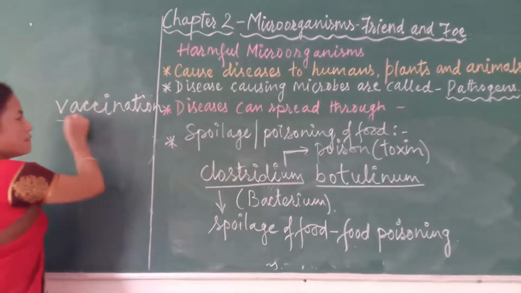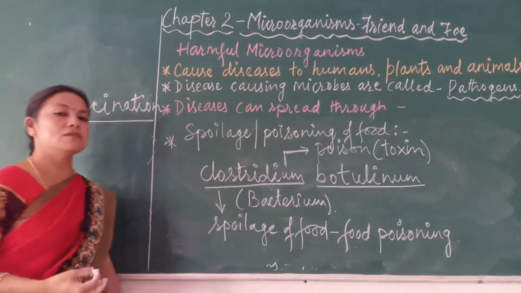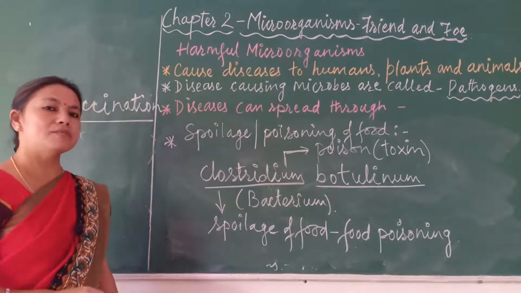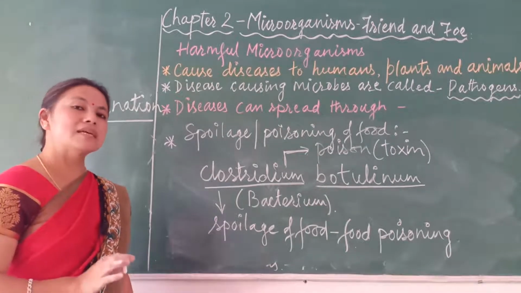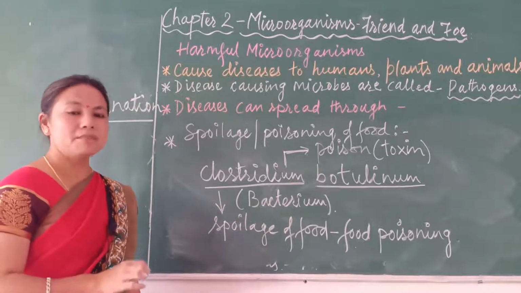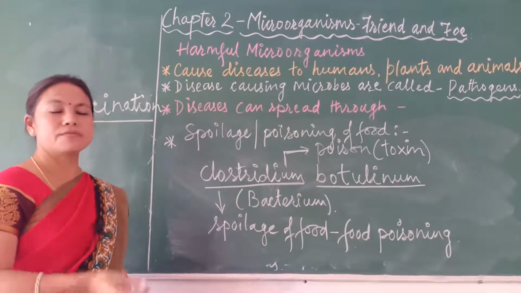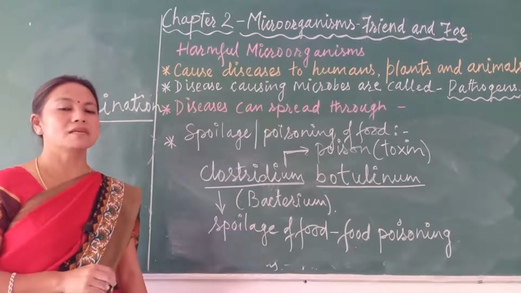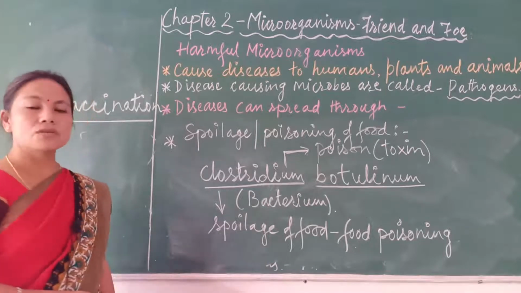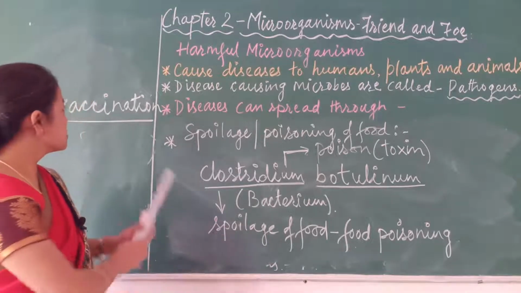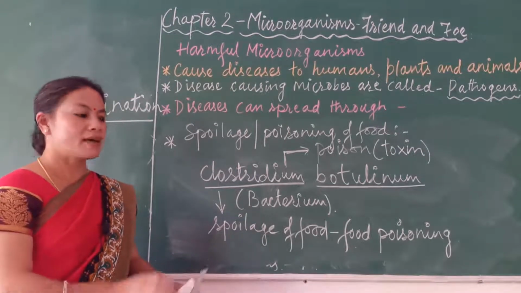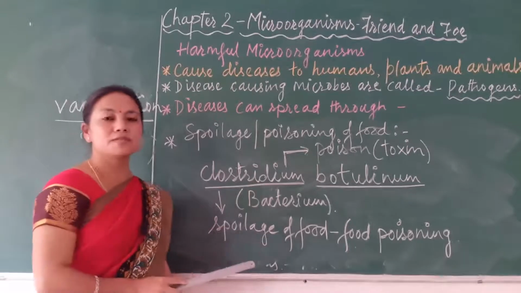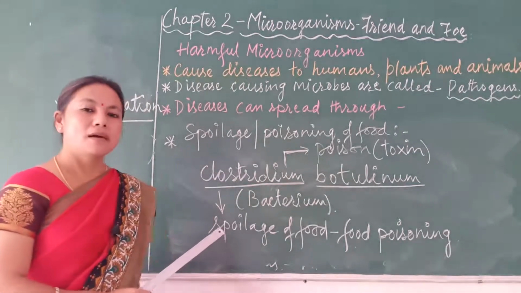Vaccination means the injection of the killed or mild microorganisms in our body to produce antibodies to kill the same type of microorganisms if those kind of microorganisms enter our body. So through vaccination or practicing certain protective measures, we can avoid these microorganisms from causing us harm.